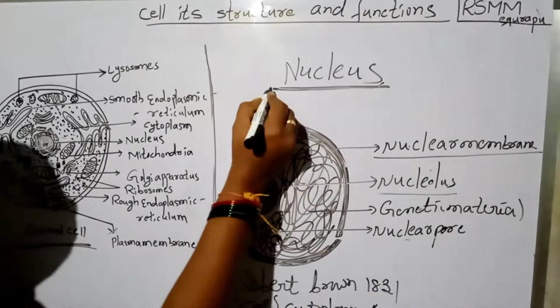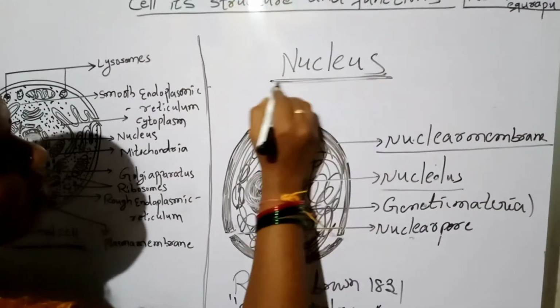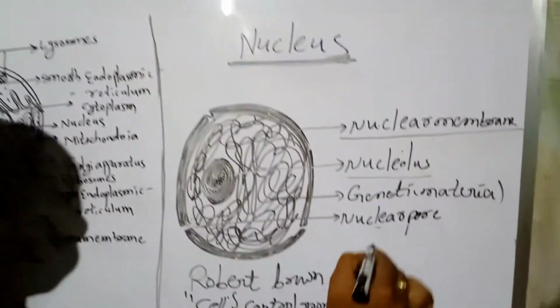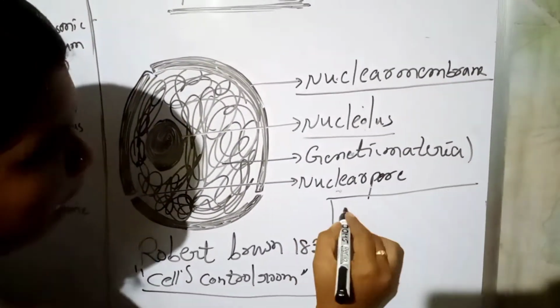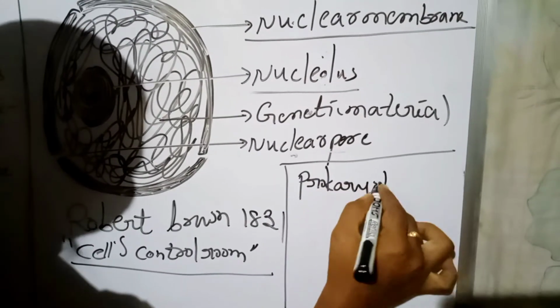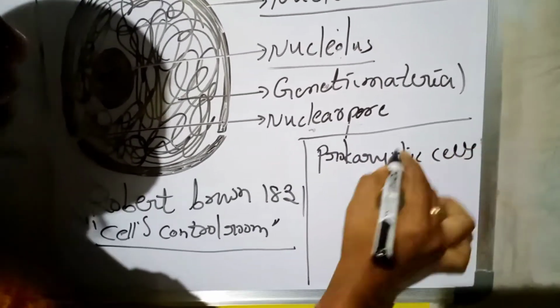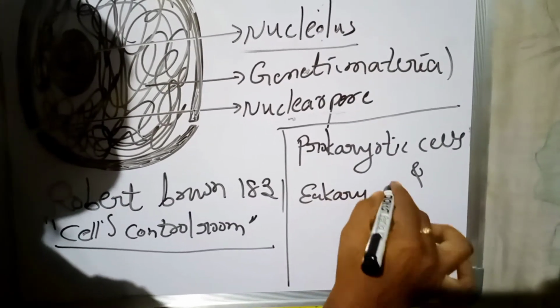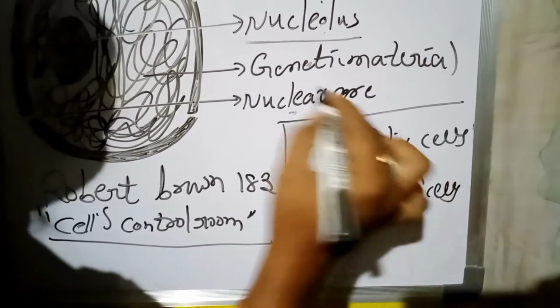Depending on the presence of this nucleus, cells can be divided into two types: prokaryotic cells and eukaryotic cells.